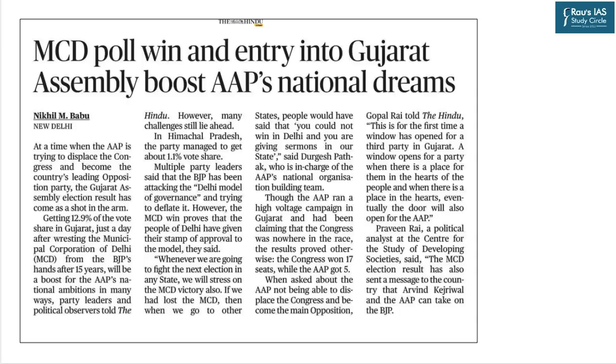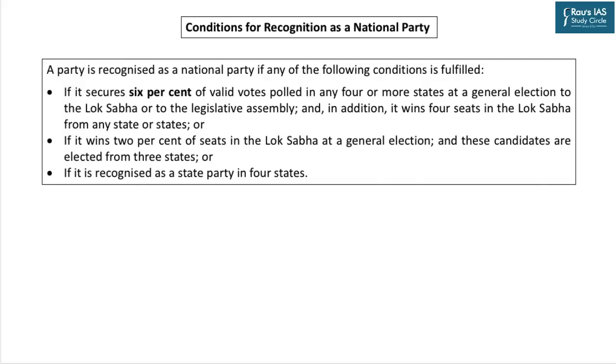There is an article on page number 9, MCD poll win, an entry into Gujarat Assembly, boost AAP's national dreams. This article is about the Aam Aadmi Party fulfilling the criteria to be recognized as a national party. So, from the perspective of prelims examination, we shall quickly see what are the conditions to be fulfilled in order to be recognized as a national party. The criteria are in terms of percentage of votes and also in terms of number of seats. If a party fulfills any of these three criteria, it can be recognized as a national party.